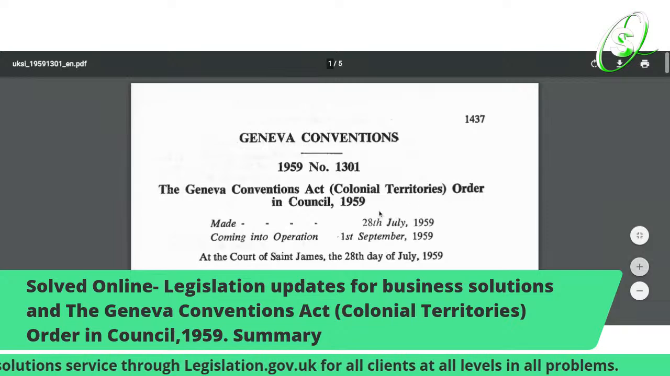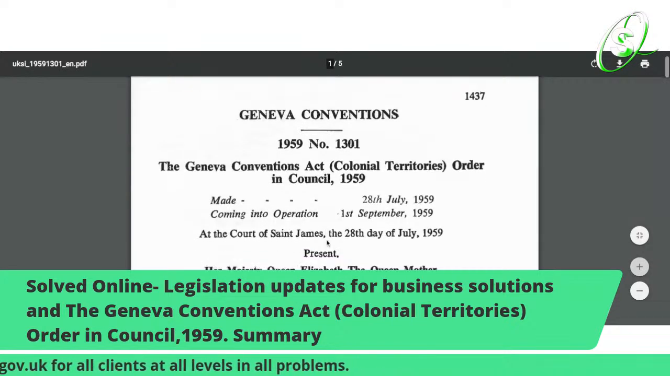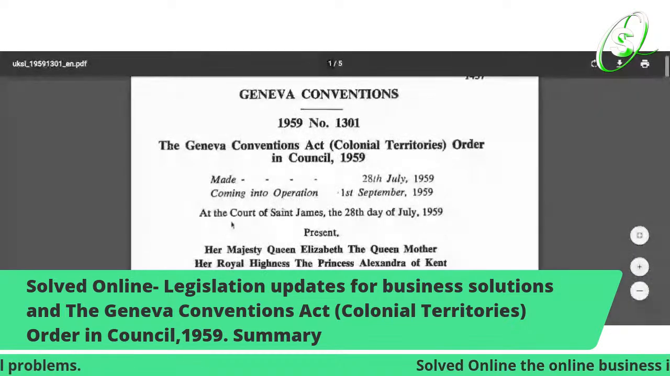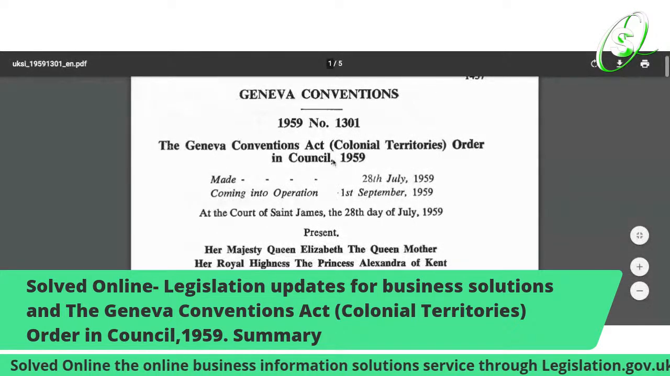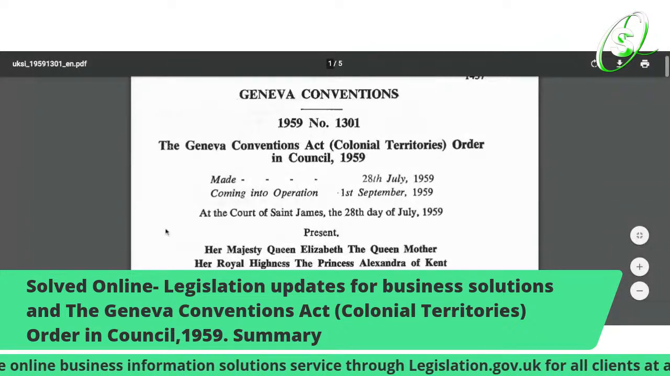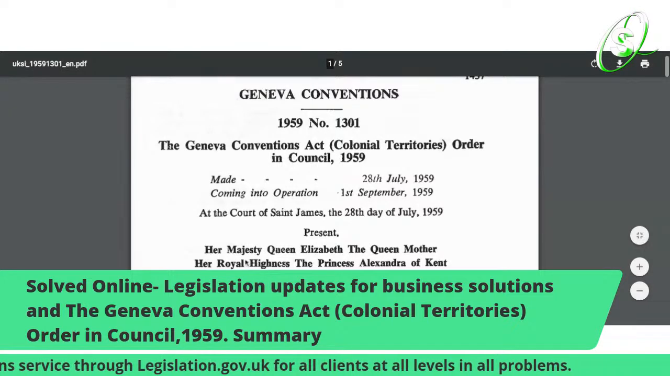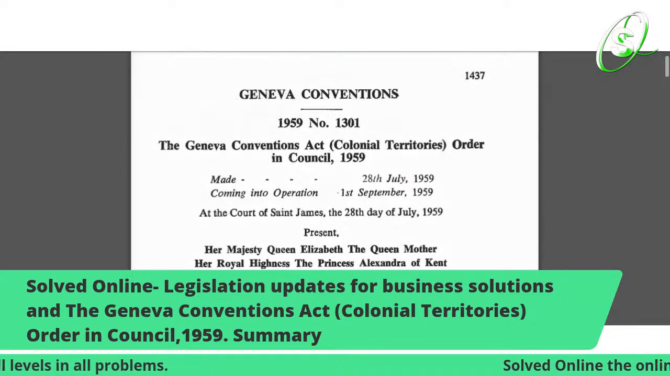So again, convention. As you can see, Geneva Convention is there, and look where it stays. The Geneva Convention Act, Colonial Territories, Order in Council. When you say Order in Council, that means only a royal sovereign, a queen or king, can do an Order in Council. It's a high order. It's a high assent. It's a high proclamation.